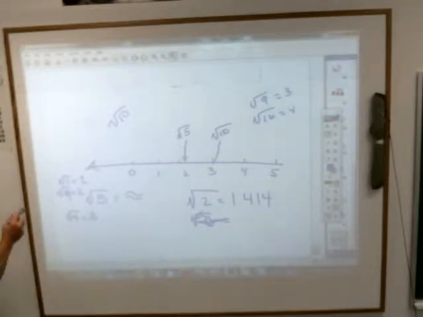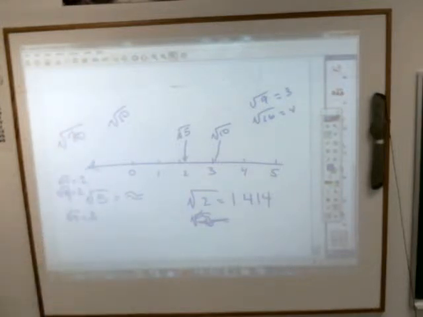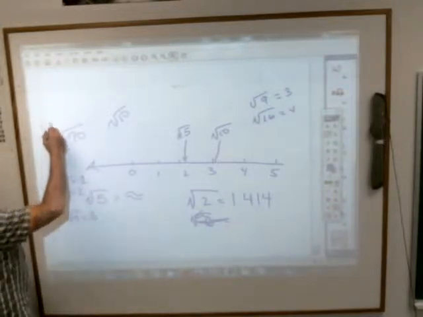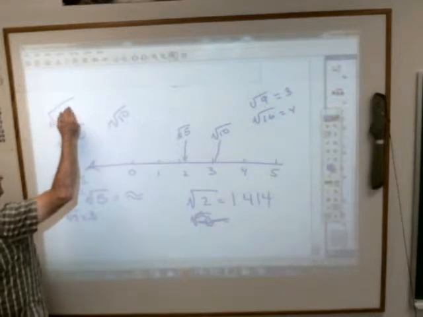How about one more? What about the square root of 70? If I asked you to point to me, and it's not going to be on this number line, give me a good guess what the square root of 70 would be. Think about what some square roots you do know that are close to this. What's the next perfect square less than 70, one that works out? Emma? Square root of 64 is 8.